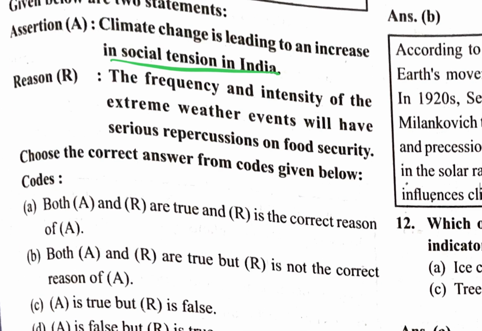Climate change is leading to an increase in social tension in India, yes, because now you can see Delhi is an example of it. Delhi people are making protests. The frequency and intensity of extreme weather events will have serious repercussions on food security. So A is the correct option.